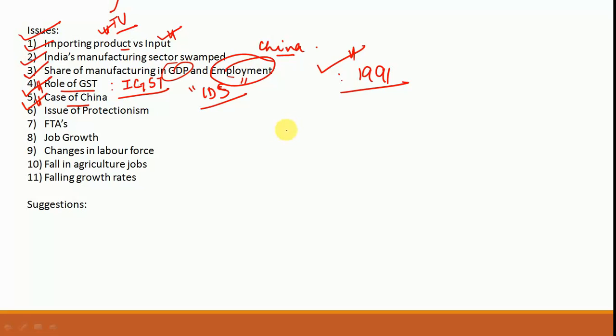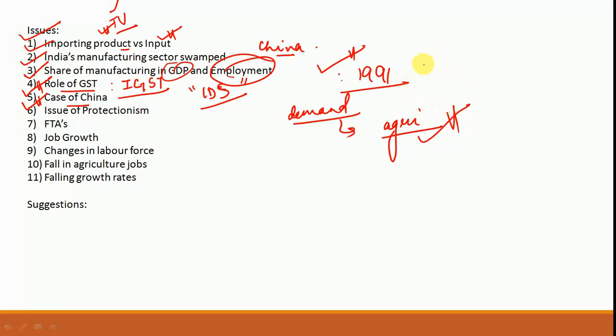Not only that, because of a large section of the population getting gainfully employed in the manufacturing sector, demand is something that rose in China, and this demand had a positive pull factor for other sectors in the economy, for example the agriculture sector. So this resulted in some degree of prosperous nature of the agriculture in China also. So this is something that has been analyzed, that a cycle was set up in China where demand and supply was balanced. However, this cycle was something that did not happen in India.